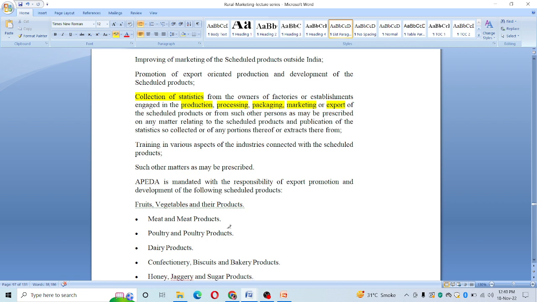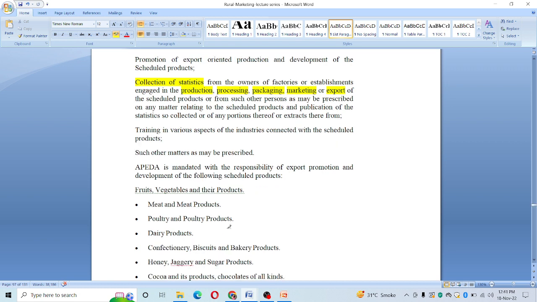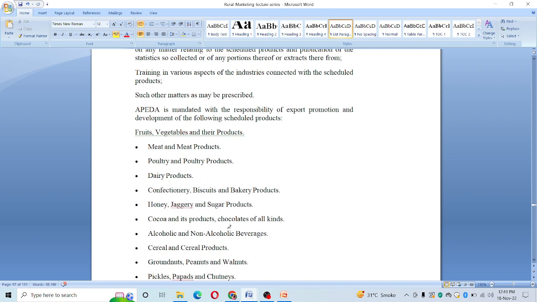Now APEDA is mandated with the responsibility of export promotion and development of scheduled products, and these scheduled products are right away given. We have fruits, vegetables and their products.